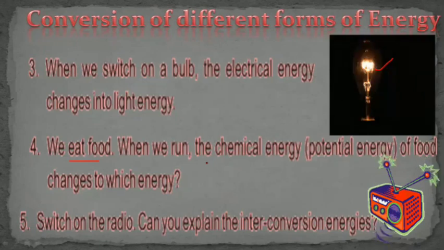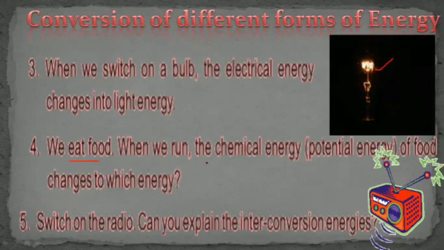So potential energy or chemical energy changes into different forms of energy. Mostly, any form of potential energy changes into any form of kinetic energy.